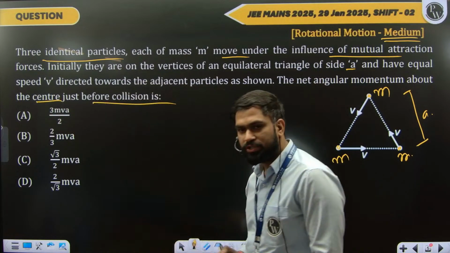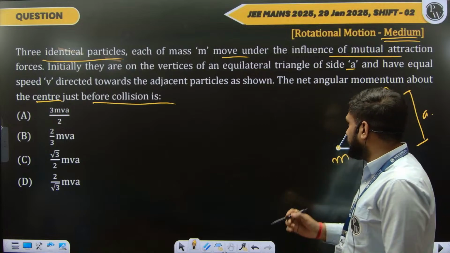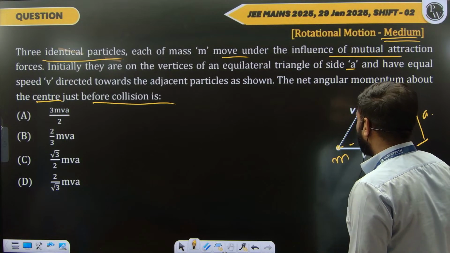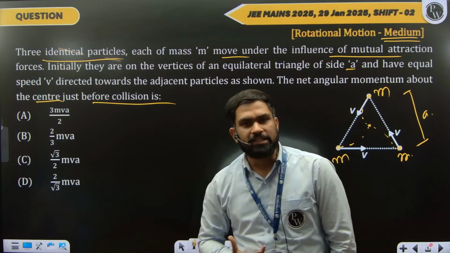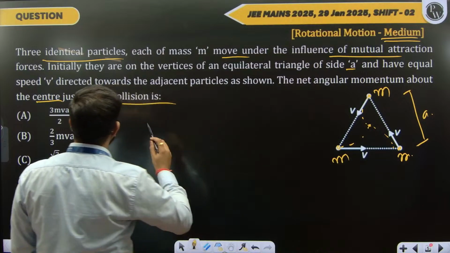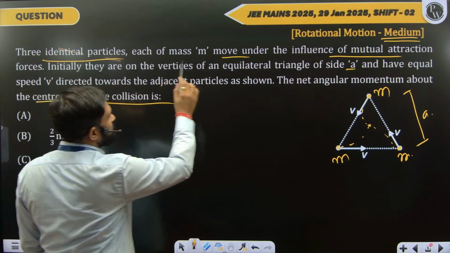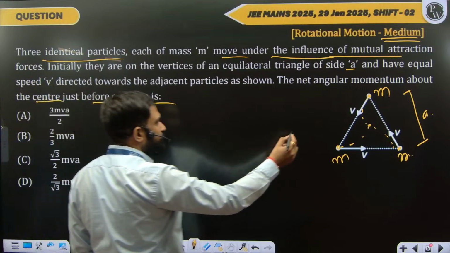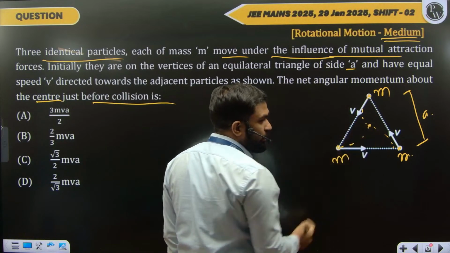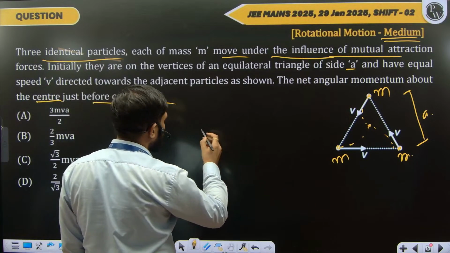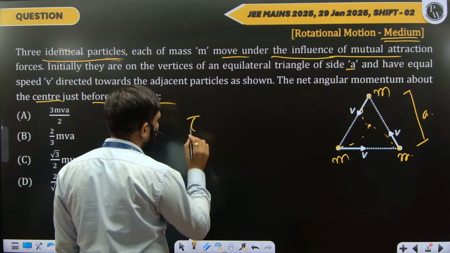just before the collision. Now don't get worried that just before the collision they are going to meet at the center, so the distance from the center will be negligible. How will we find it? We need not worry about this. You just need to remember, if they are moving under the influence of their own gravitational attraction, their forces will always be towards each other, so the net force on the system will be 0 and the net torque about O will definitely be 0.